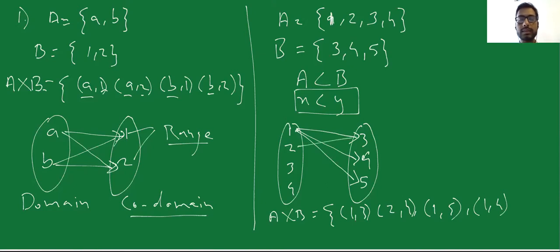Is 2 less than 3? Yes, so 2 also satisfies this, 2 is also satisfying this, and 2 is also satisfying this. So I can say that (2, 3), (2, 4) and (2, 5) are also part of this relation.